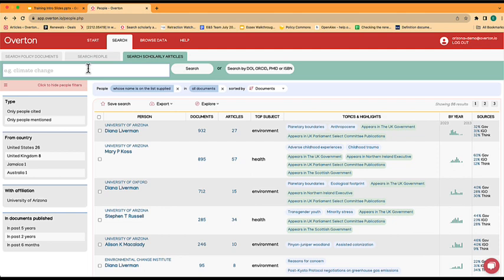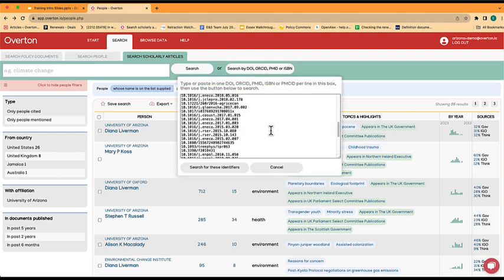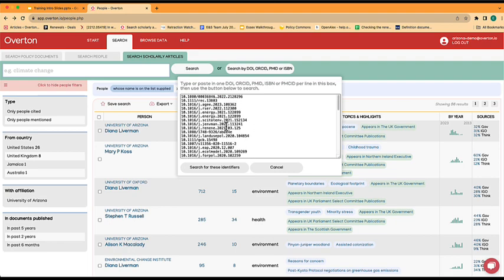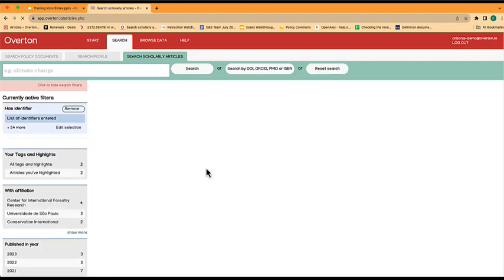So if you've done a search and you've applied all your filters in an academic database, and export the list of results that you've got, you can export those DOIs and add them to Overton and search them here. So I've got a list of DOIs and search for these identifiers.